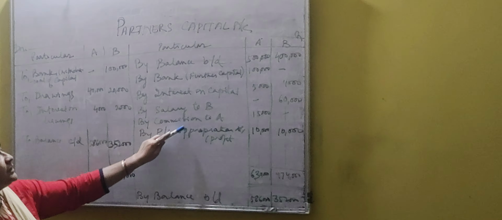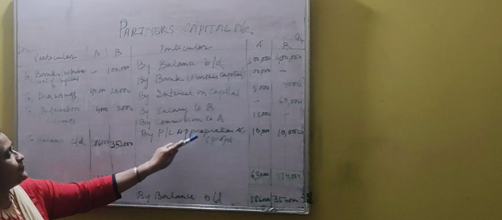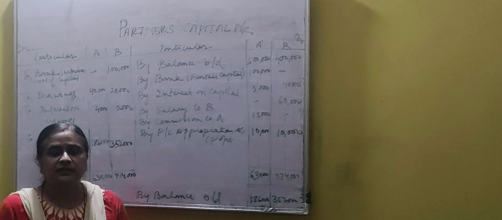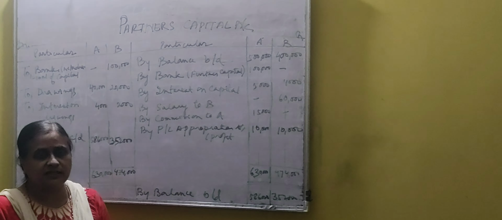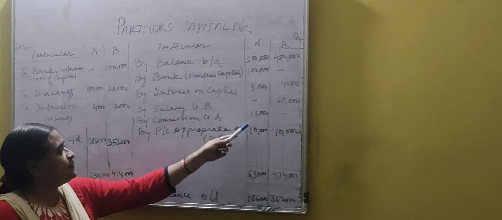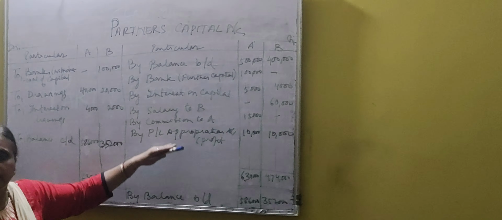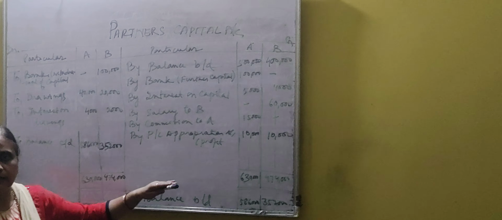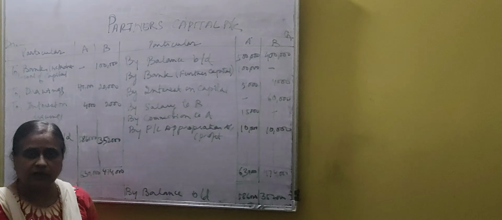Now, by commission to A, 15,000. By profit and loss appropriation account, for example, in the P&L appropriation account, there was a total profit of 20,000 and the profit sharing ratio was equal. Then both of them got 10,000. Okay. So, in the credit portion of capital account, you must always write the income of the partner.